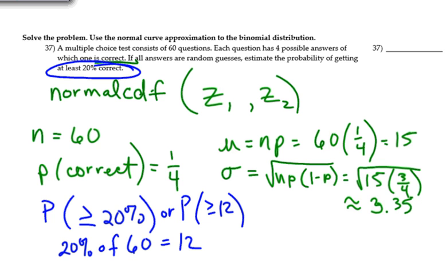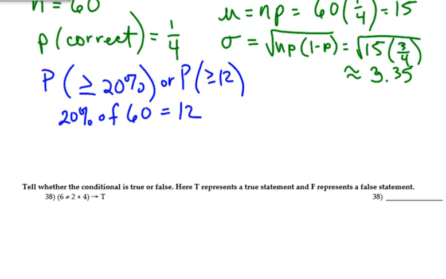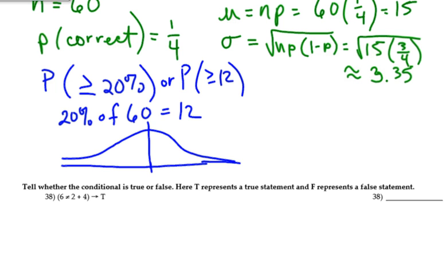This is where it gets kind of sneaky. If I'm looking at the normal curve, this is the mean right here, which is 15, and I want 12 up to 60. Anything from 12 up to 60, I'm going to meet that. And so on the curve, I'm looking for all of this, which is basically the area of all of that.